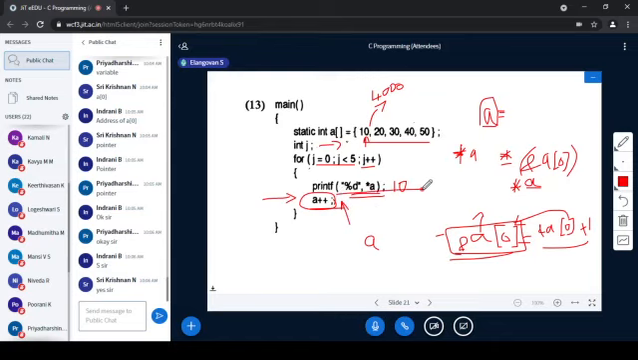When we are trying to access the base pointer and change it to some other value, C will not allow it. It will pop up an error message: L value required in function main. It will not allow changing the address of A of 0. That is, the base pointer cannot be changed. Is that clear, or do you want me to explain it again?